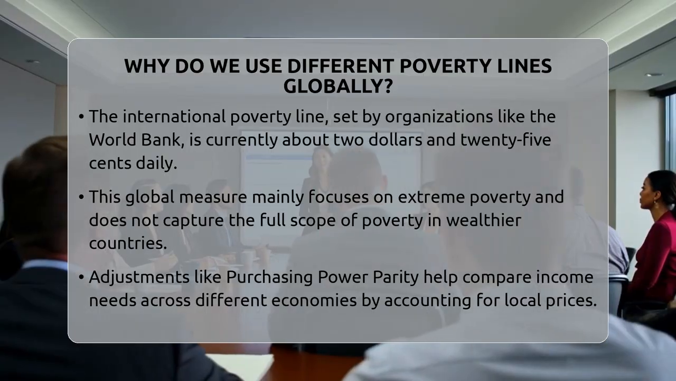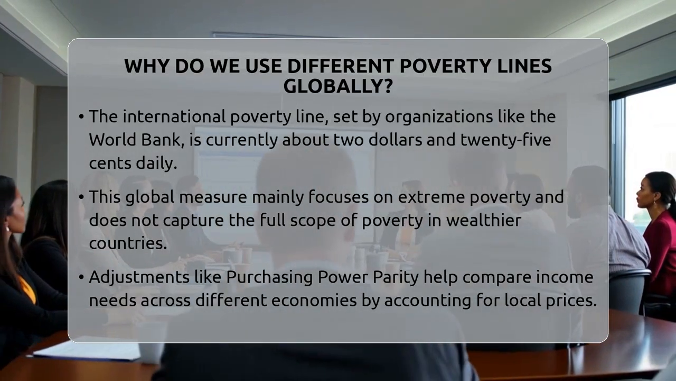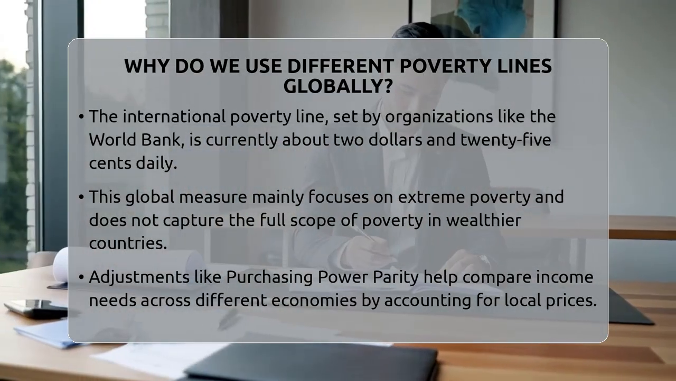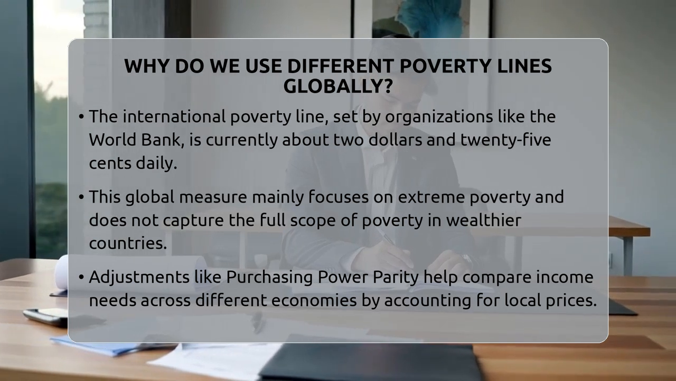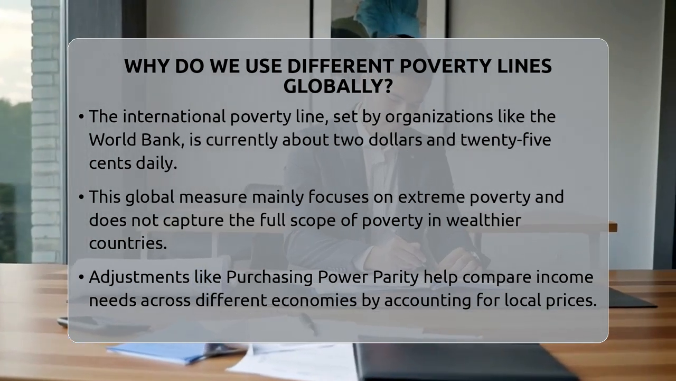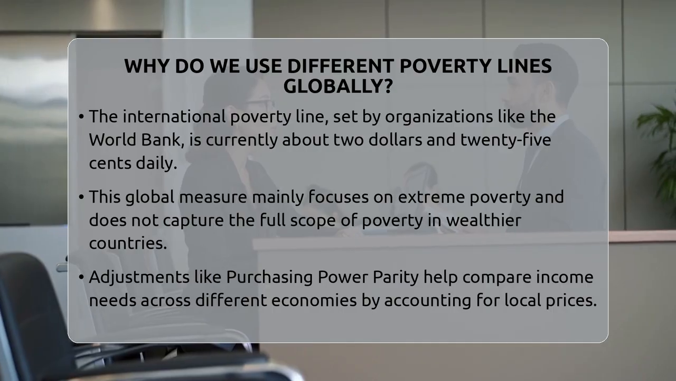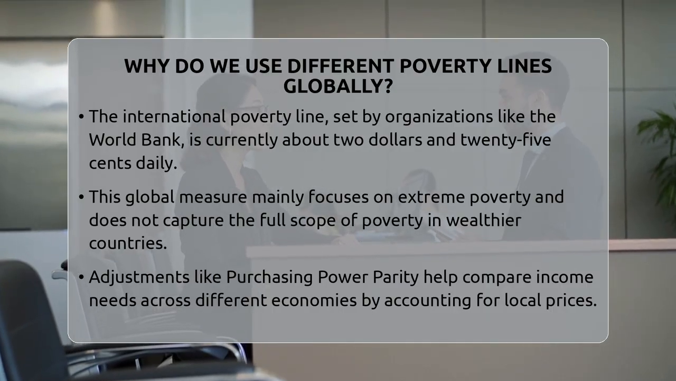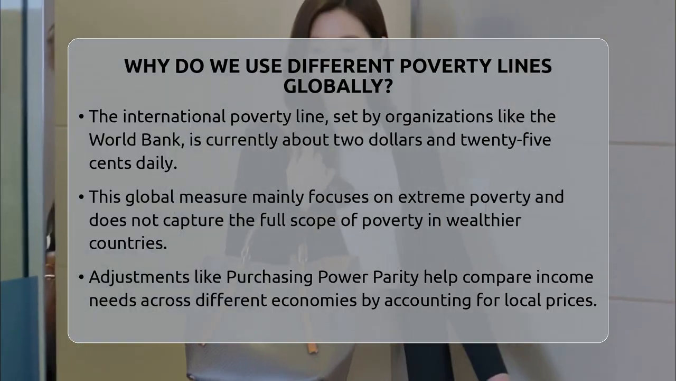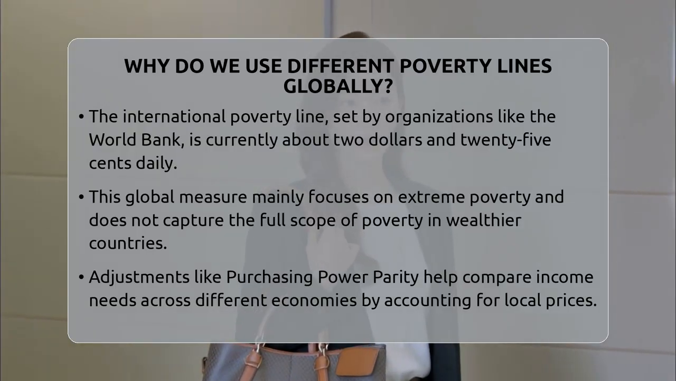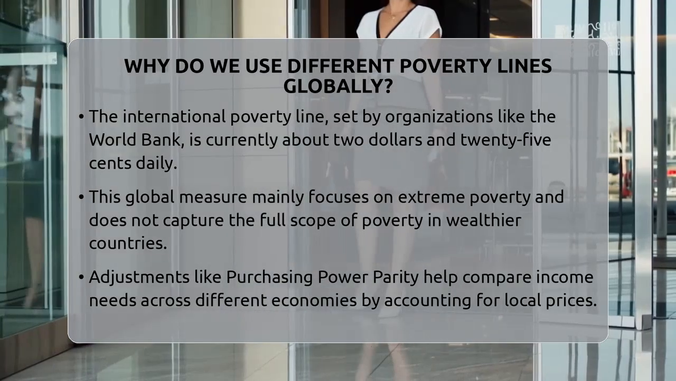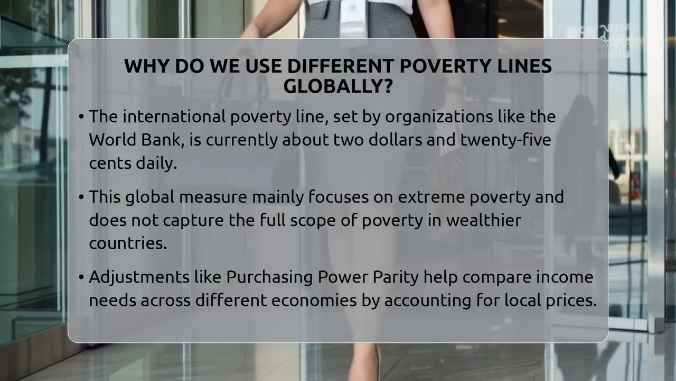On the other hand, in poorer countries, the cost of essentials like food and shelter is much lower. The poverty line might be just a few dollars a day. For example, in some low-income nations, living on less than $2 a day is considered extreme poverty. This lower line shows what it takes to survive in those environments.